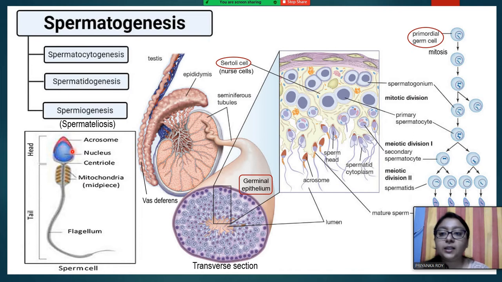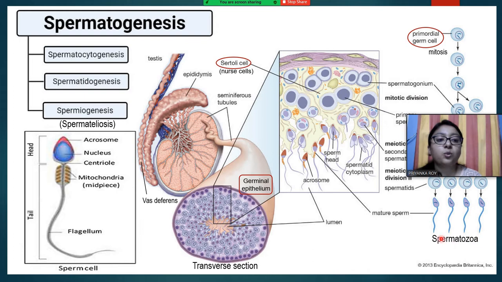Now if you can see here the 3 stages. The first is the spermatocyte formation. Up to this stage, till secondary spermatocyte formation, is known as spermatocytogenesis. From here to spermatid formation, it is known as spermatidogenesis. And the last stage, which is the mature sperm formation, is known as spermateliosis or spermiogenesis.